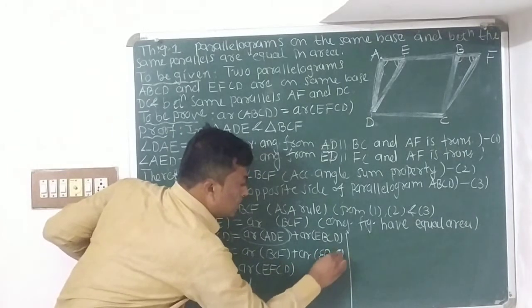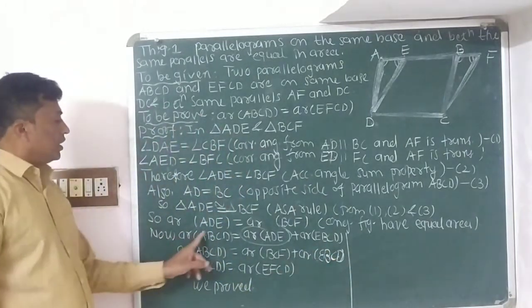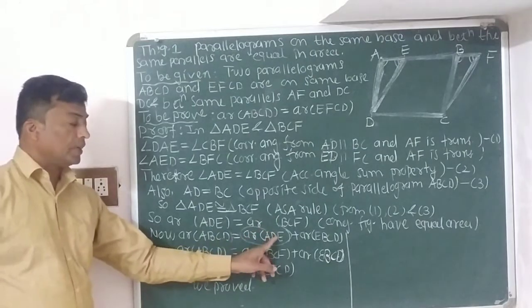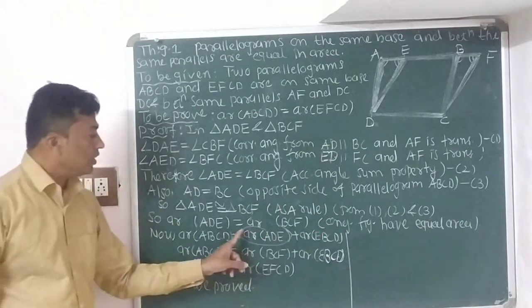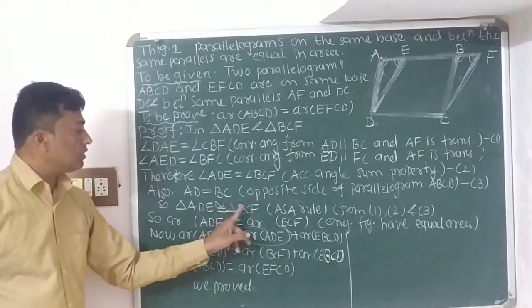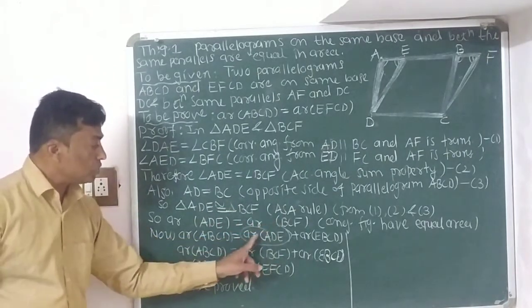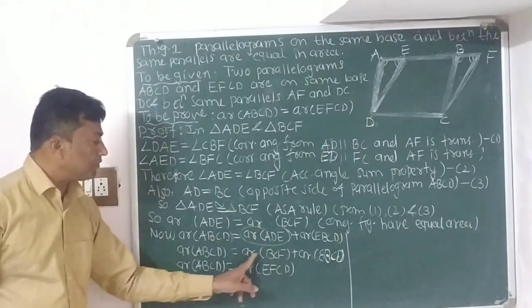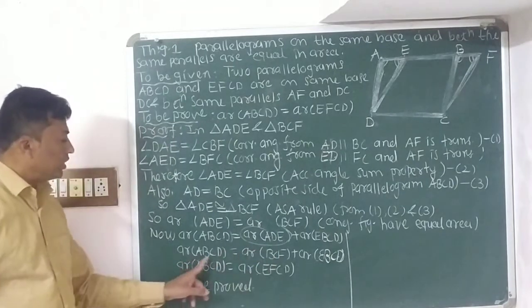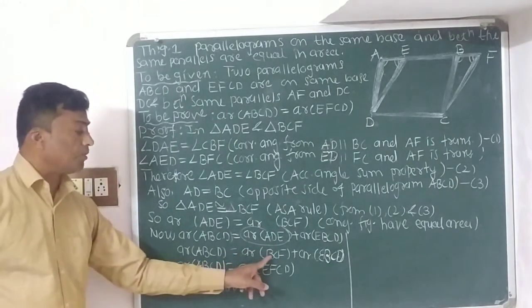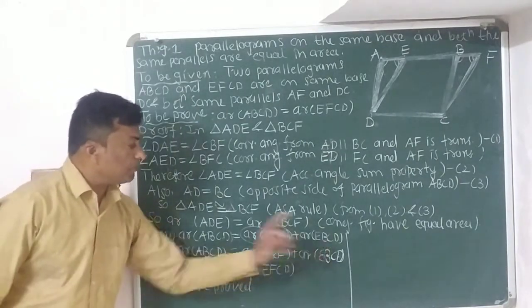So see children, area of ABCD is equal to area of ADE plus area of EBCD. Now area of ADE is equal to area of BCF, so instead of area of ADE, we can write area of BCF. So area of ABCD is equal to area of BCF plus area of EBCD.